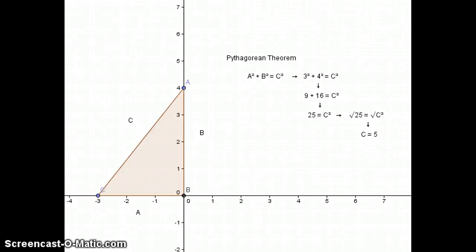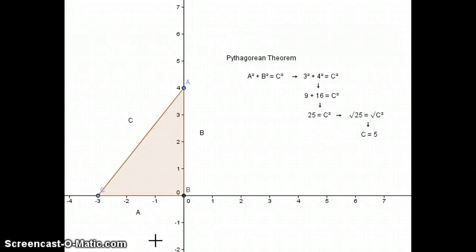Hey everybody, today we are going to be discussing the Pythagorean Theorem. To do the Pythagorean Theorem, you must have a right triangle. So here we have our right triangle. This angle right here is 90 degrees. We have 3 parts of our triangle.